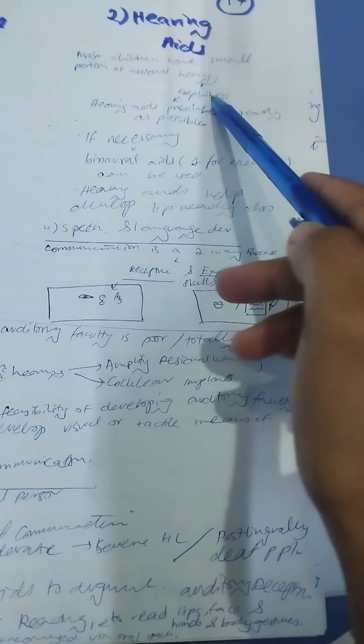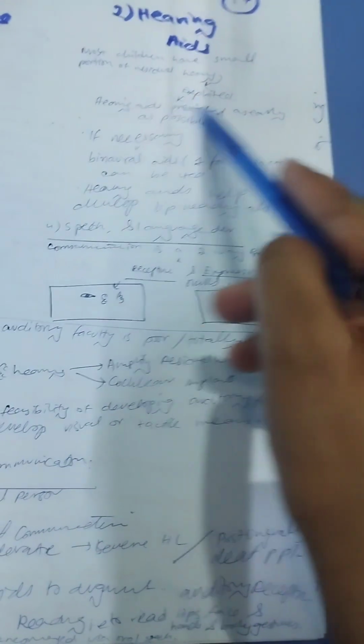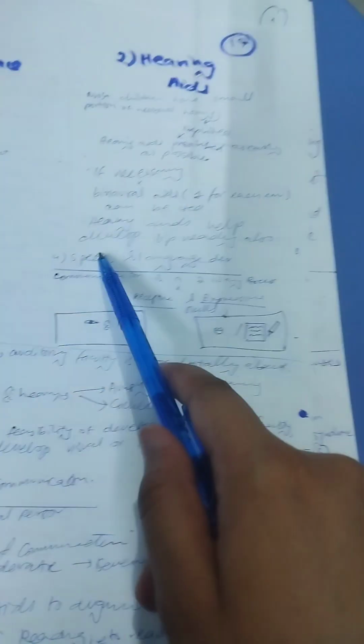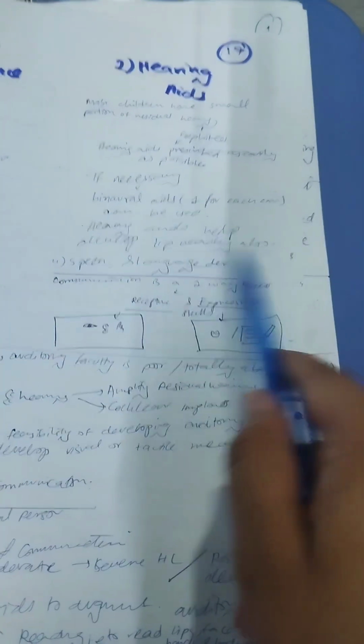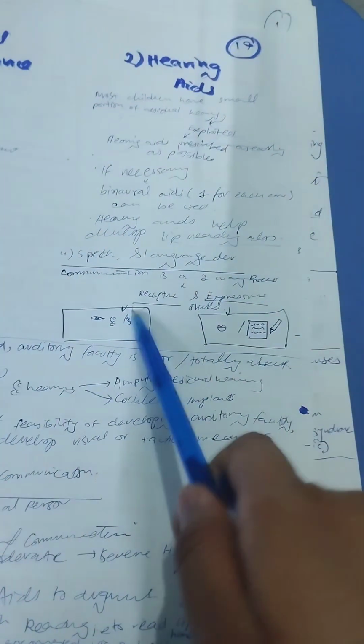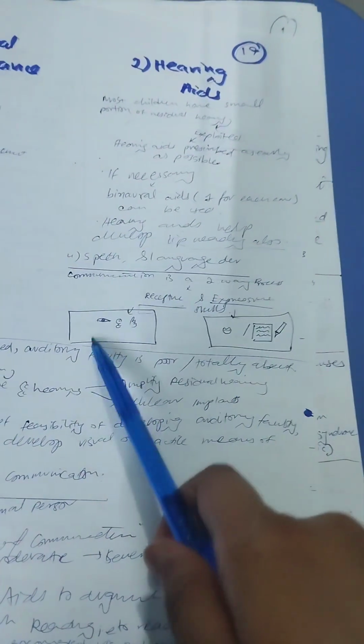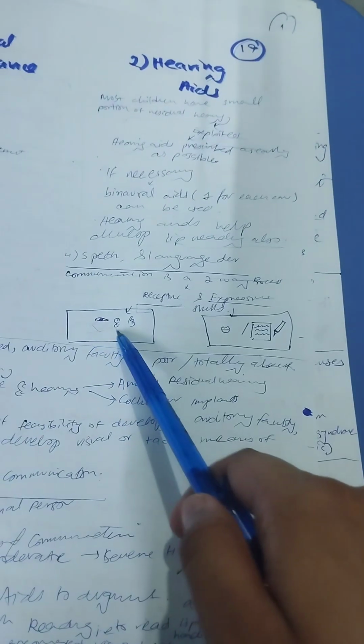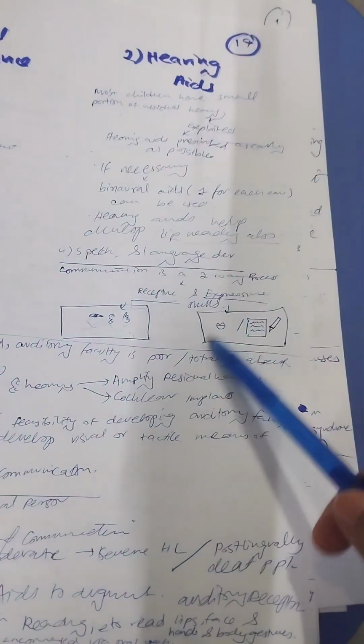And secondly, there are hearing aids. Most children have a small portion of residual hearing which can be exploited, and hearing aids can be prescribed as early as possible. If necessary, binaural aids, one for each ear, can be used. Hearing aids help develop lip reading also. Speaking of speech and language development, communication is a two-way process with receptive and expressive skills. Receptive involves eyes, ears and tactile sensations, and expressive involves lips and writing.